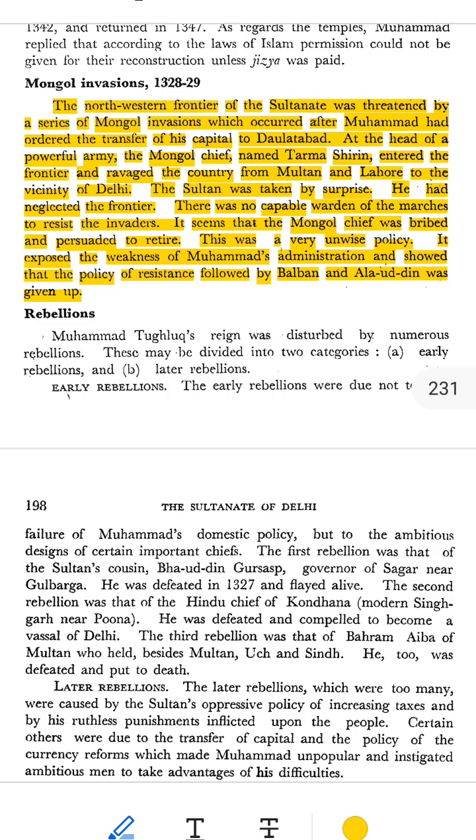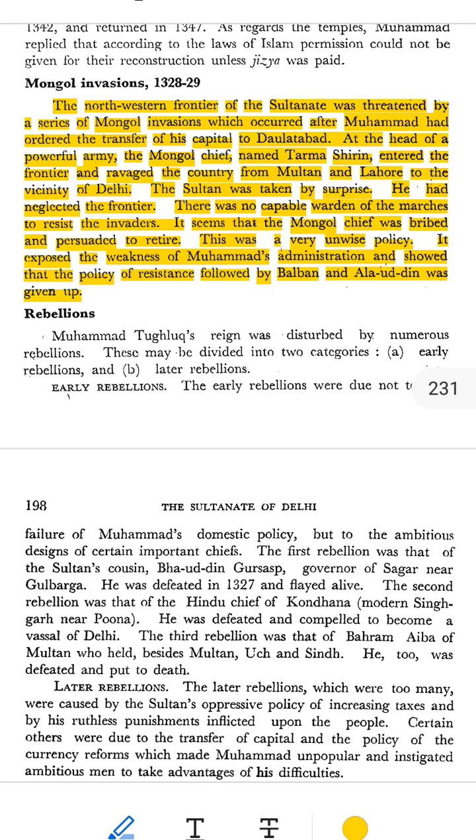But in 1325, Mohammad bin Tughlaq became sultan. He was intelligent and ambitious, but often made strange and impractical decisions. One of his biggest mistakes was the decision to shift his capital city from Delhi in the north to Dawlatabad in the south.